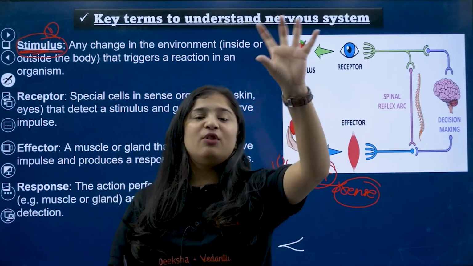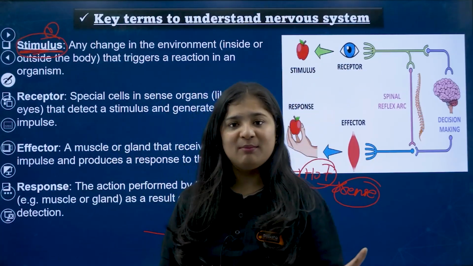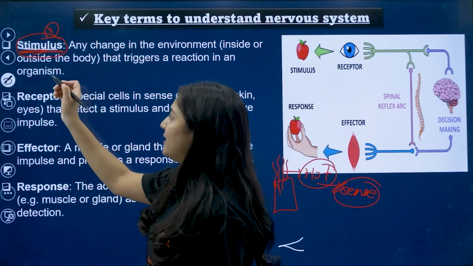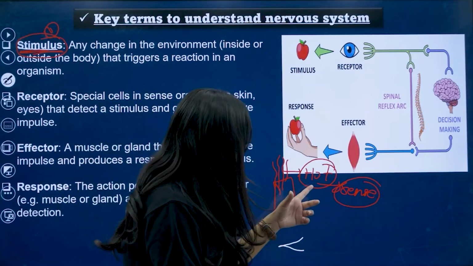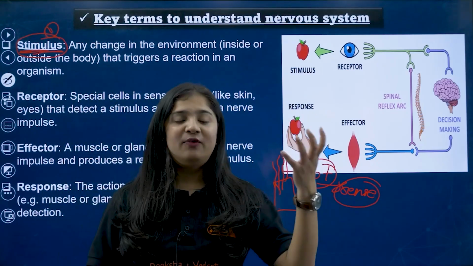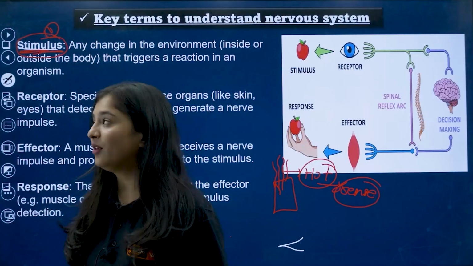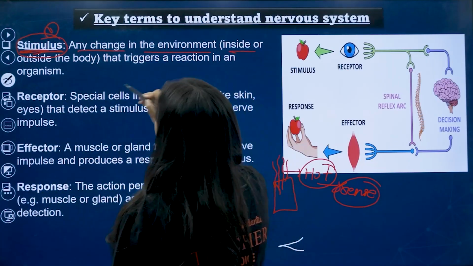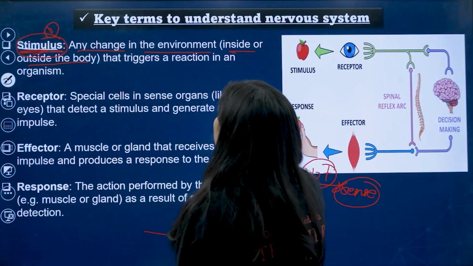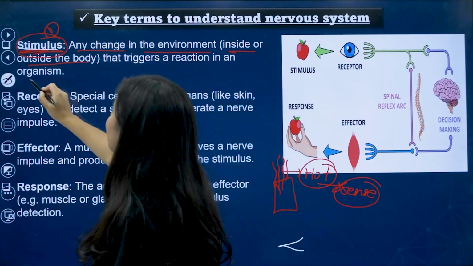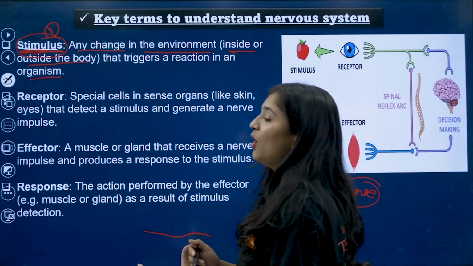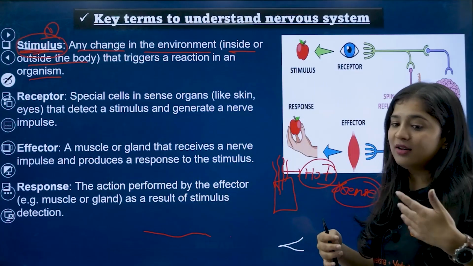Whatever you observe as changes in the environment, we call it a stimulus. So hot is a stimulus here. Any change in the environment, inside or outside the body, that triggers a reaction in the organism. Oh my god, it's very hot.